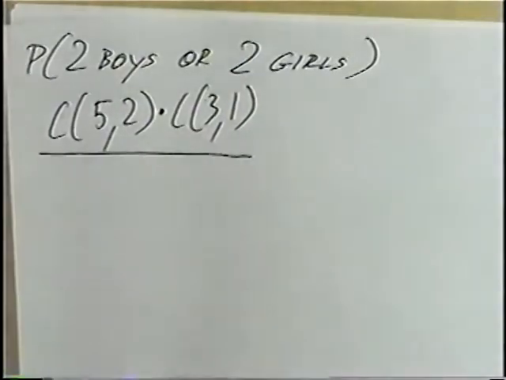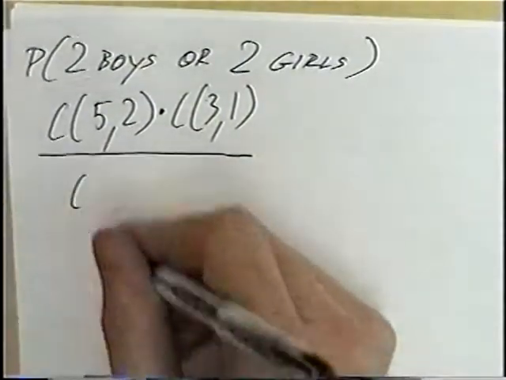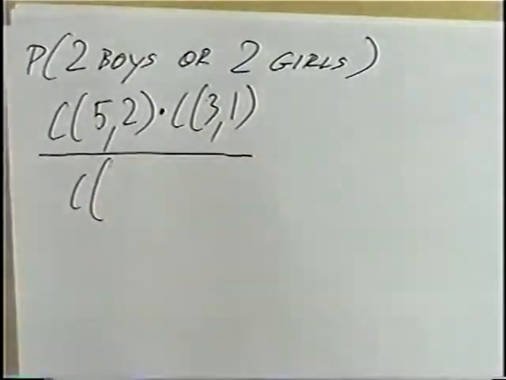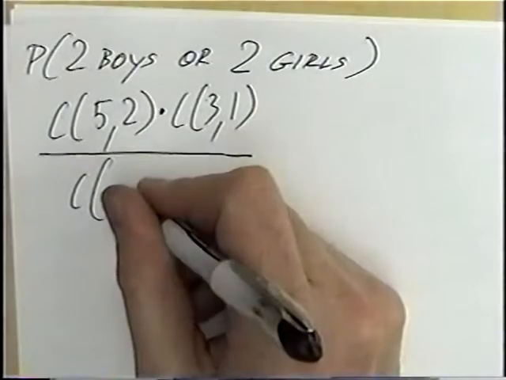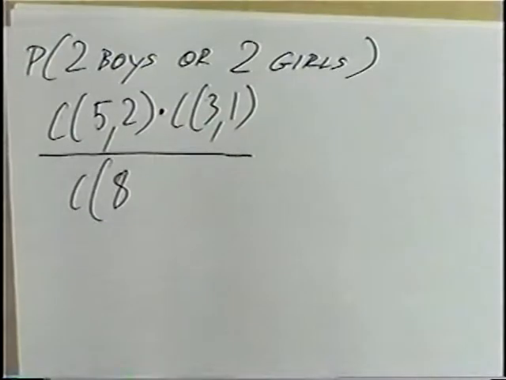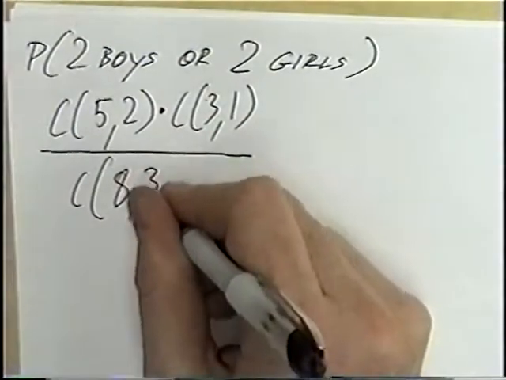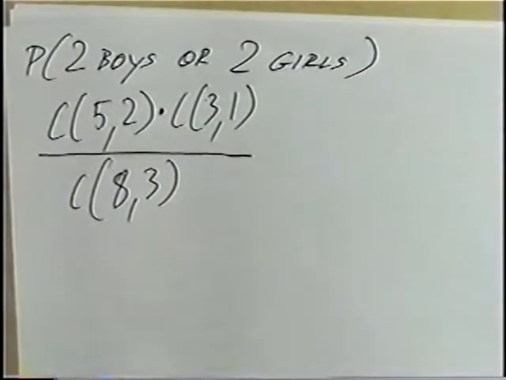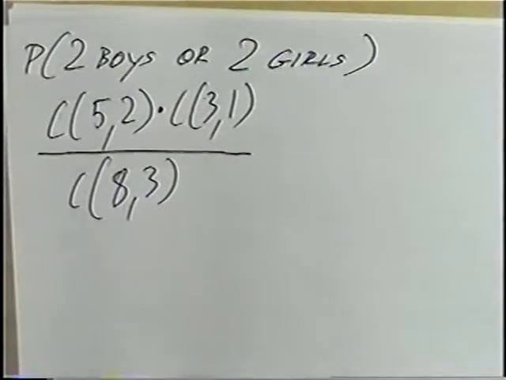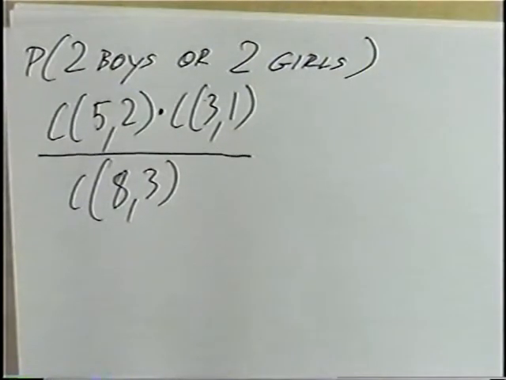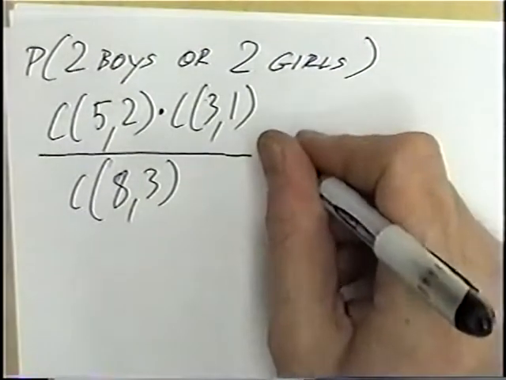And again, probabilities will make fractions. The combination for the denominator is the total number of ways you can pick 3 people. There's 8 people to choose from, 5 boys and 3 girls, and we'll be choosing 3 of those, so we have 2 boys and 1 girl. The second fraction will add to that.